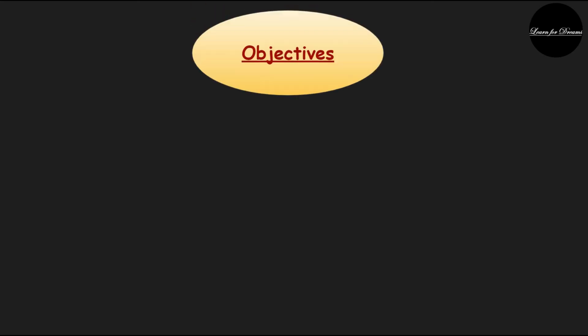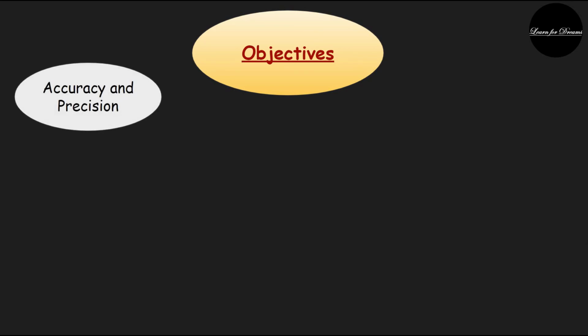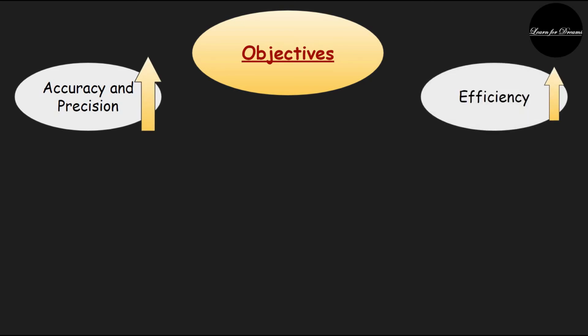So here I talked so much about the mechatronic system, but why is this system actually needed? What are its objectives and how is it better than the conventional systems? So let's see the objectives. The very first and important objective is increased accuracy and precision. Then the improved efficiency. We always want the work to be done in less time and with better and better quality.